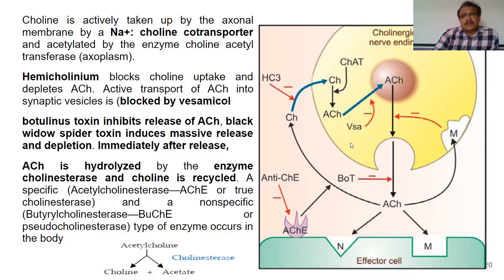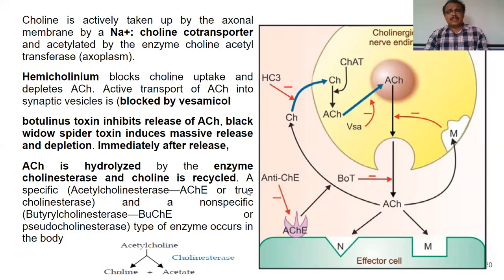But when a nerve and an effector cell come in close contact, the receptors present on the effector organ are called post-junctional receptors, and the receptors present on the nerve ending itself are called pre-junctional receptors.